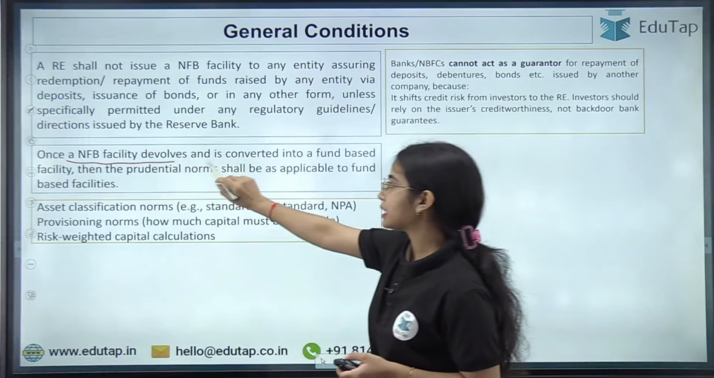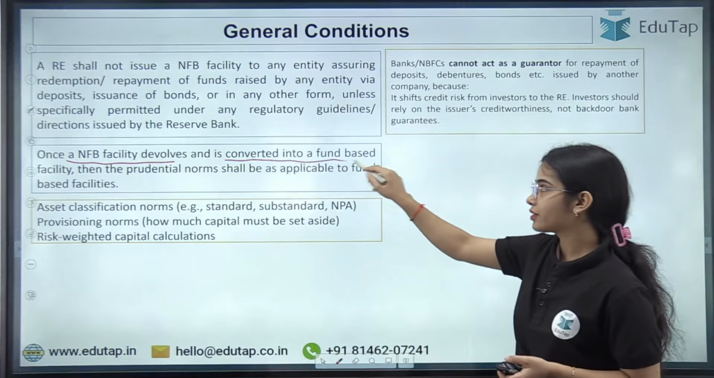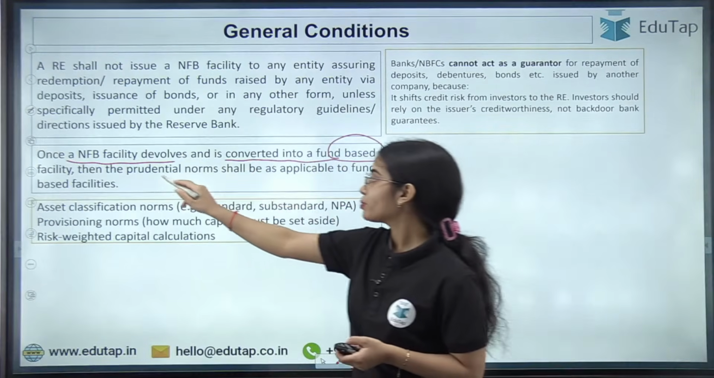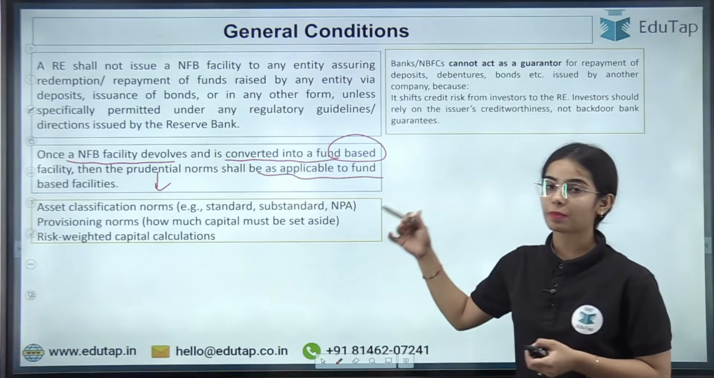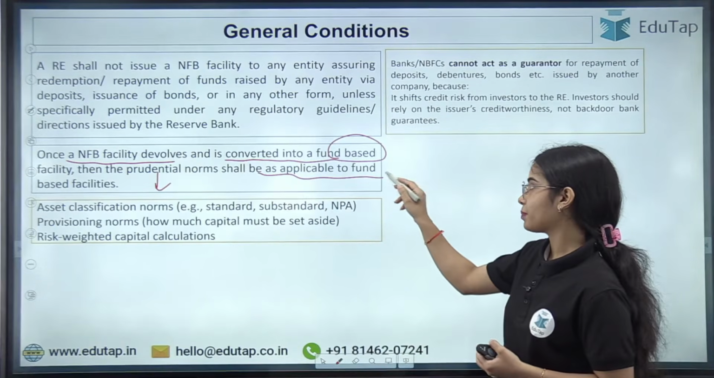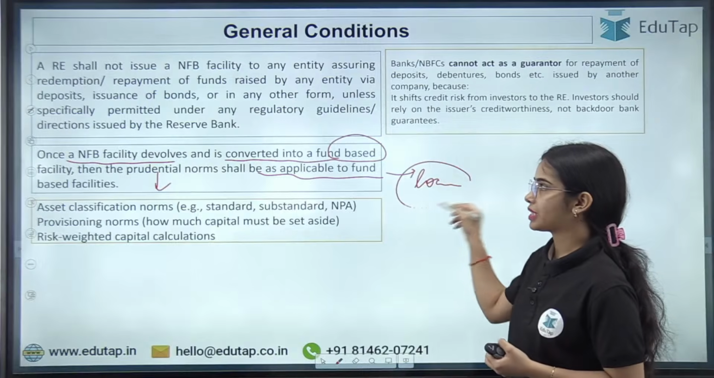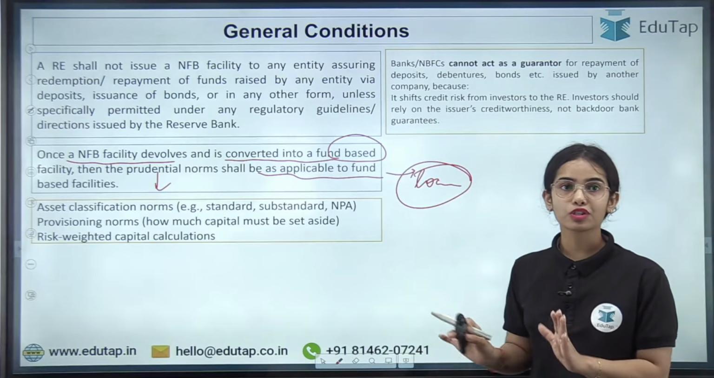So once an NFB facility has devolved and is converted into a fund-based facility, then the prudential norms shall be as applicable to the fund-based facility as applicable to the normal loans. This is the idea. Okay, so these are the last 2 general conditions.